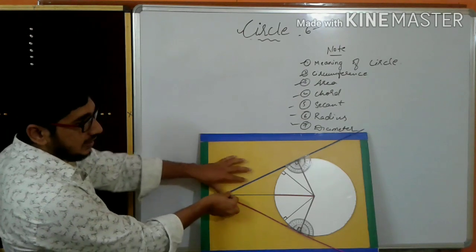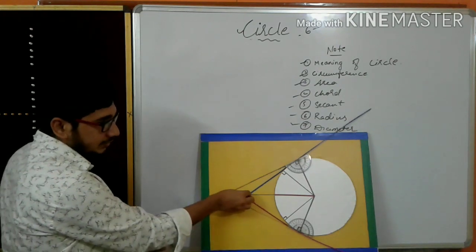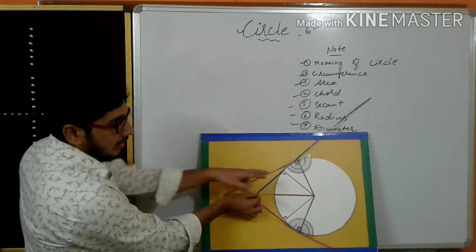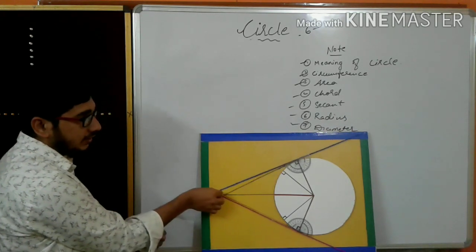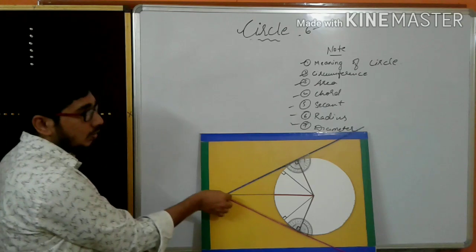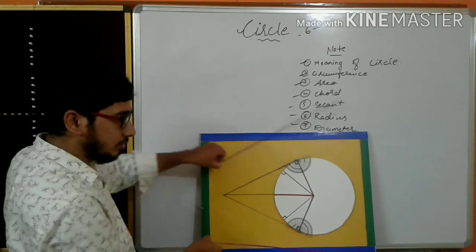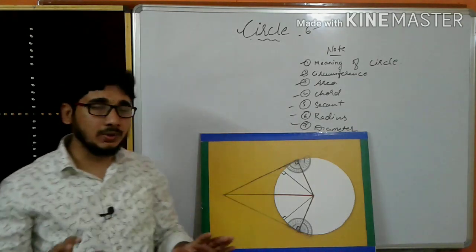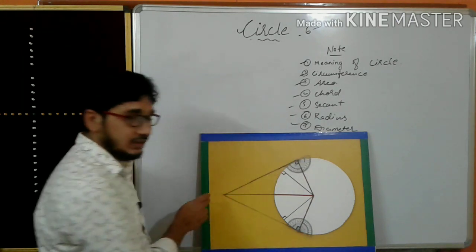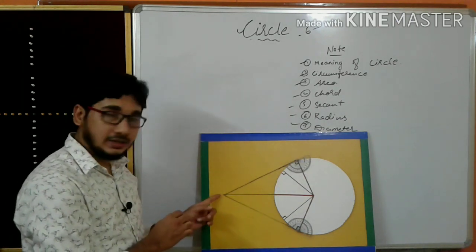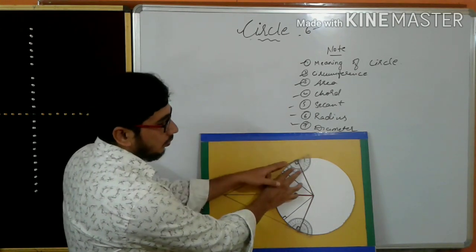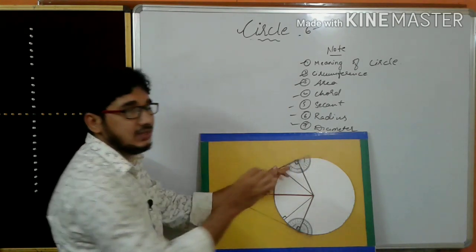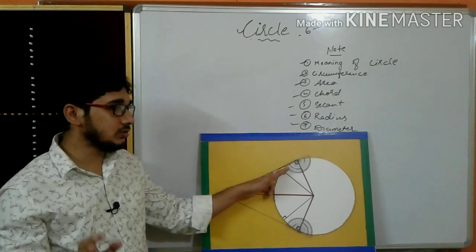If I move here front, what will happen, angle will increase. Okay, tangent will vary like this. Finally what I wanted to tell you, you have to remember, for this tangent at the external point to the radius, what will happen, exactly 90 degree. This concept you have to remember.